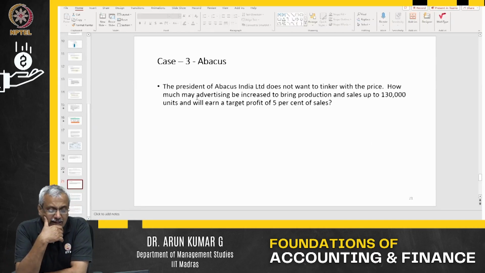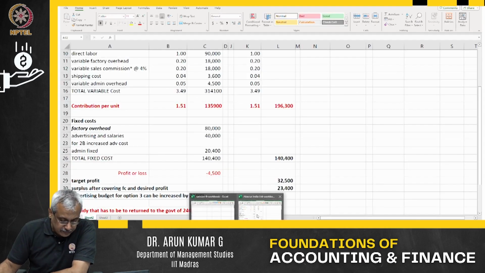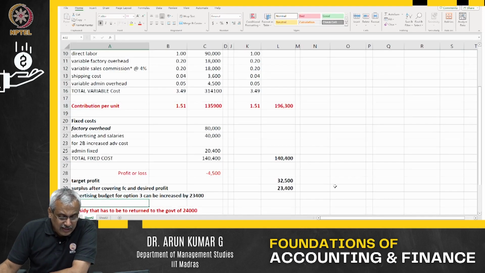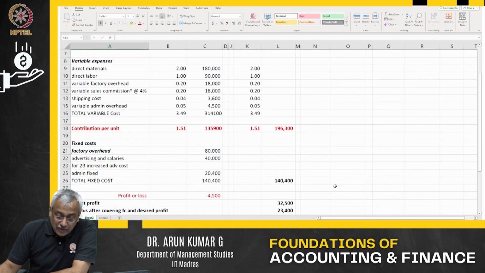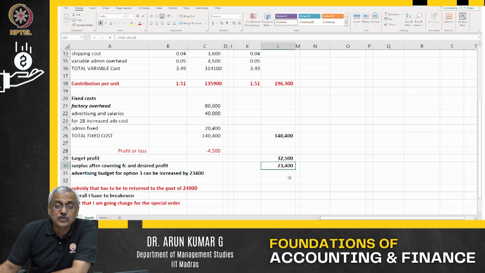The president of Abacus does not want to tinker with the price. How much can the advertising budget be increased to bring the production and sales to 130,000 units, so that you will earn a target profit? Maximum you can increase is 23,500. Sir, is this not a better option? I don't know, because the leeway you have in increasing advertising is only 23,500.